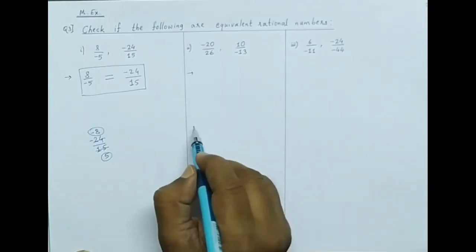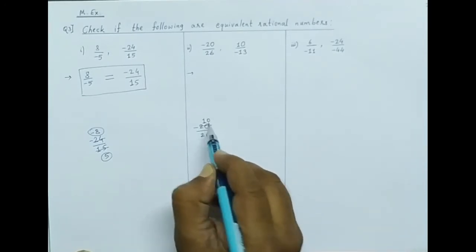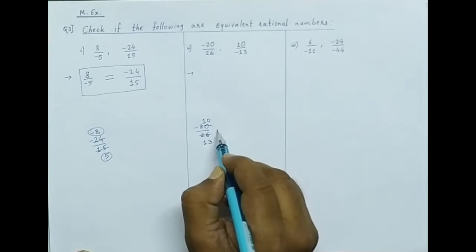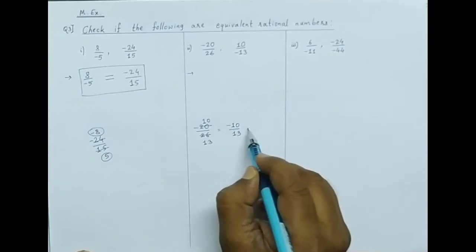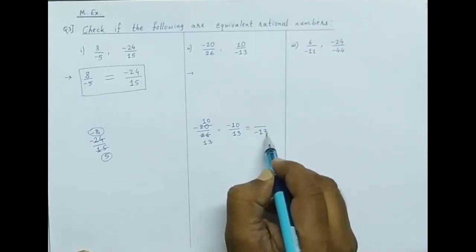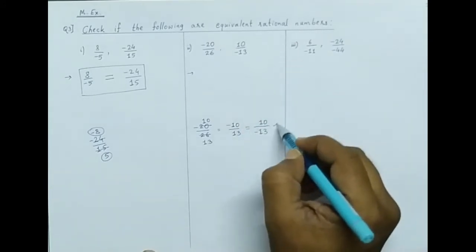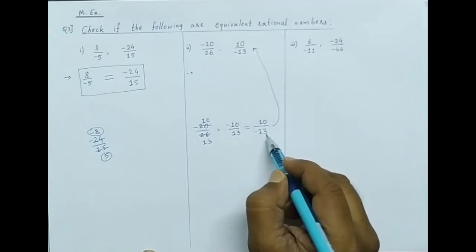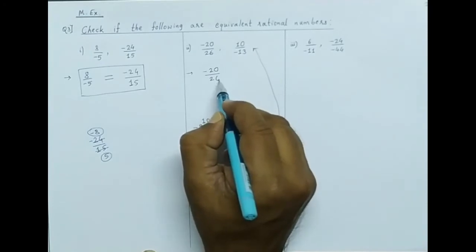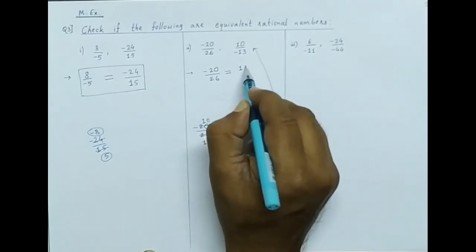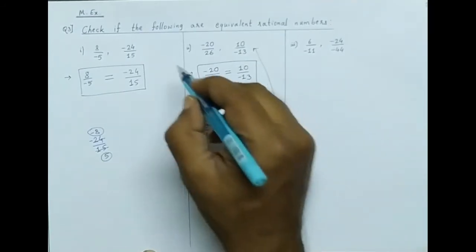Now next, here minus 20 upon 26, it will cut with the 2 table: 2 tens are 20, 2 thirteens are 26. This gives minus 10 upon 13, and the minus sign we can write in the denominator also. We can shift the minus from the numerator to the denominator also. So this is equivalent to 10 upon minus 13. So here also they are equivalent. Minus 20 upon 26 is equal to 10 upon minus 13. Now we will go to the next question.